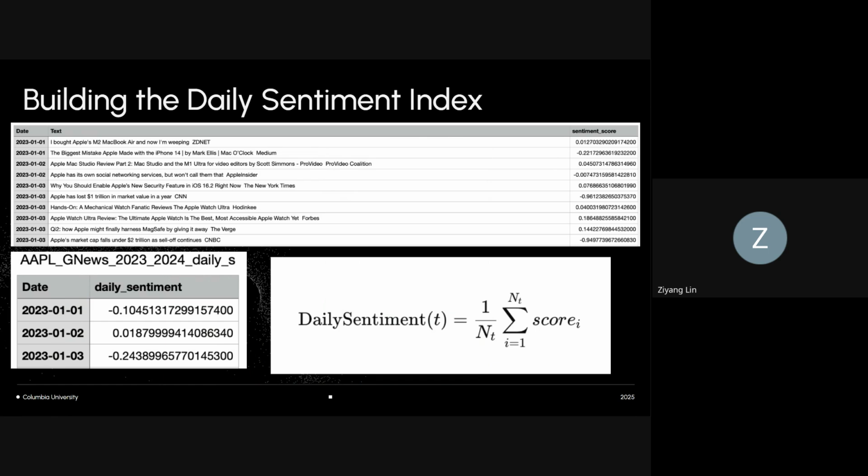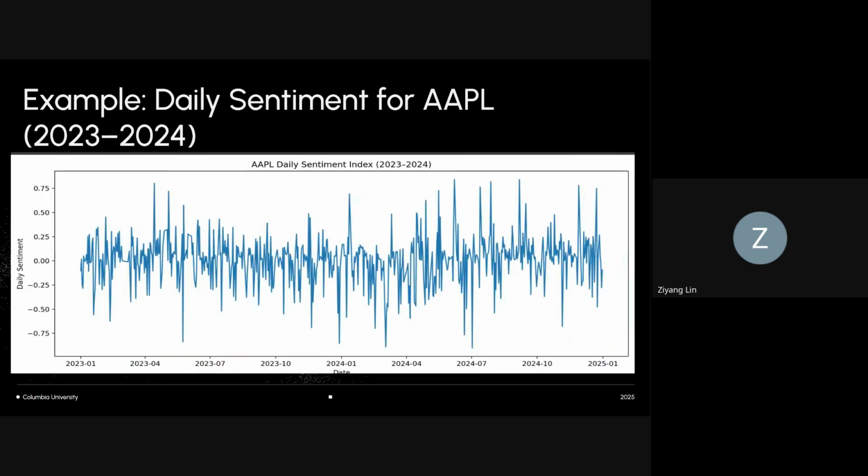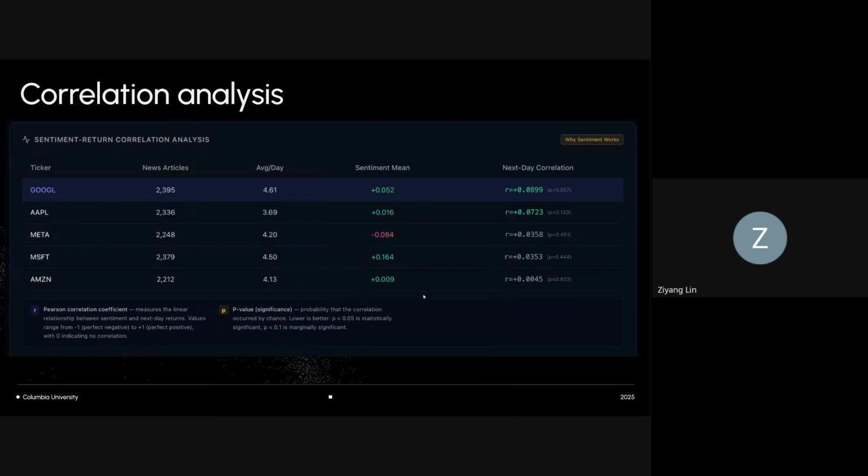And the next slide is the final daily index for Apple after aggregating all FinBERT-scored headlines. You can see from this example, the sentiment fluctuates heavily from day to day, sometimes sharply positive, sometimes sharply negative, which reflects how sensitive the market narrative is to news events. This time series is what we use later to analyze correlation and build our predictive models. And the next slide will be illustrated by my friends.